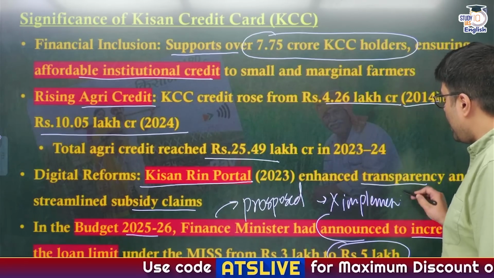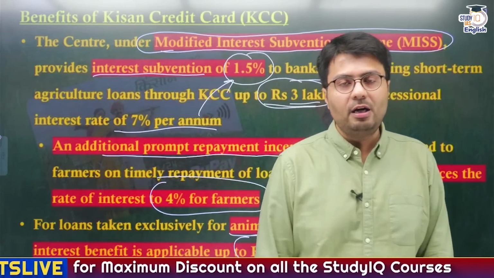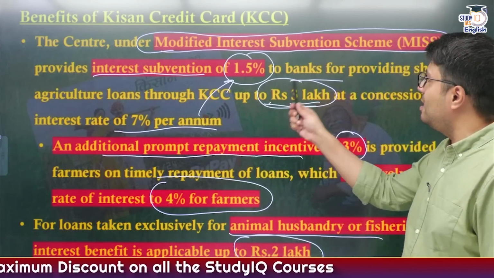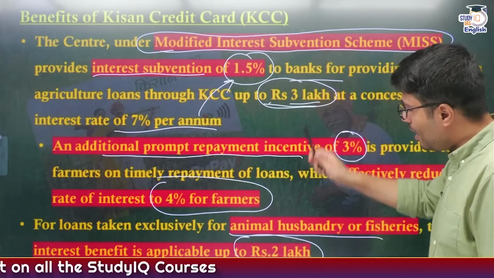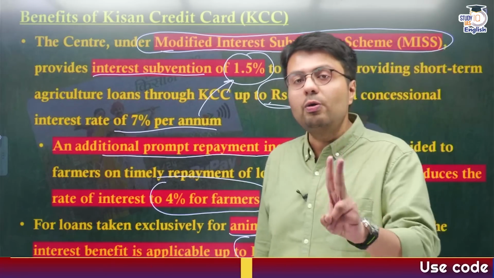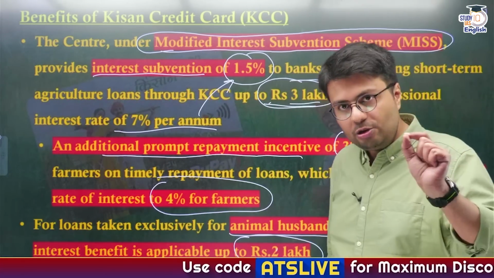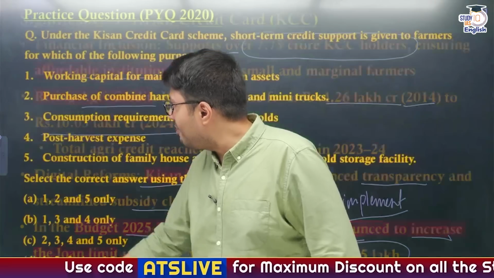So even today, as we speak, the loan amount that farmers are expected to get under Kisan Credit Card remains 3 lakhs for normal farmers, and for allied activity farmers, they can get loans up to 2 lakh rupees, for which they are eligible to get interest subvention. Understood? I hope you do not have any doubt.